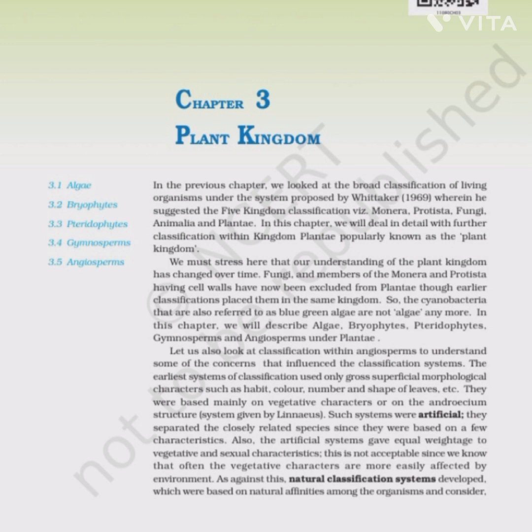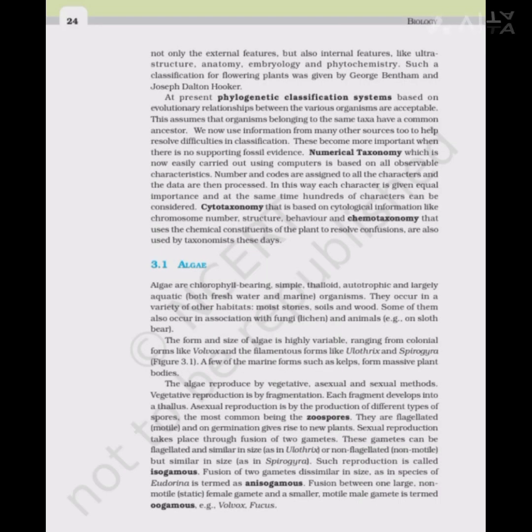As against this, natural classification systems developed which were based on natural affinities among the organisms and considered not only the external features but also the internal features like ultrastructure, anatomy, embryology, and phytochemistry. Such a classification for the flowering plants was given by George Bentham and Joseph Dalton Hooker. At present, the phylogenetic classification systems based on the evolutionary relationship between the various organisms are acceptable. This assumes that the organisms belonging to the same taxa have a common ancestor.